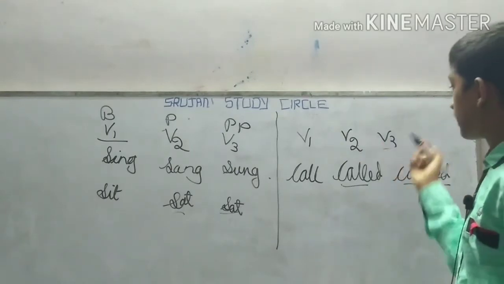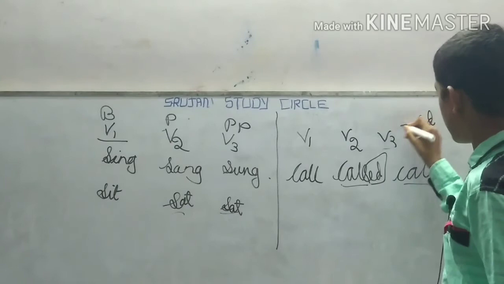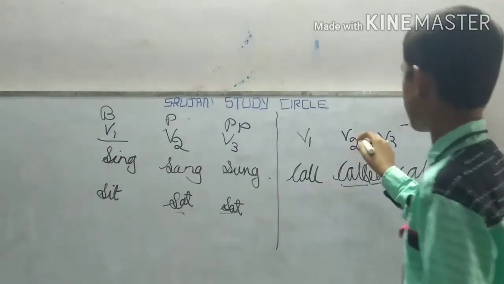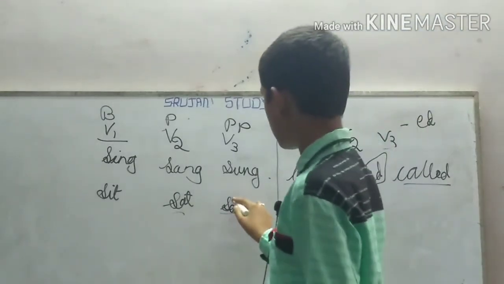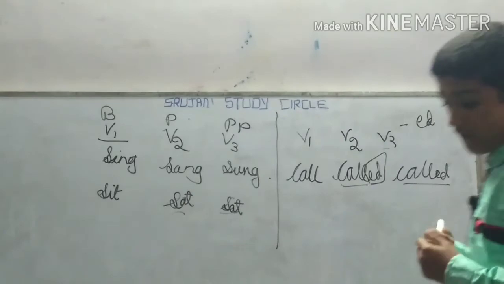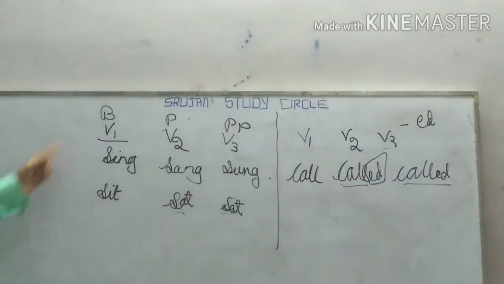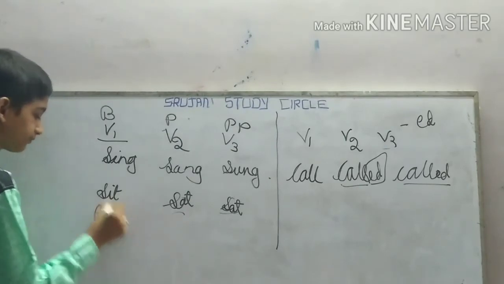Then your question is, why here also they are similar, but why are they irregular verbs? Because in the regular verbs we only add ed. Okay, we only add ed to make them past or verb form 2 and verb form 3, but here we have changed the letter, a. I will become a. Okay, and another type of irregular verb is put.